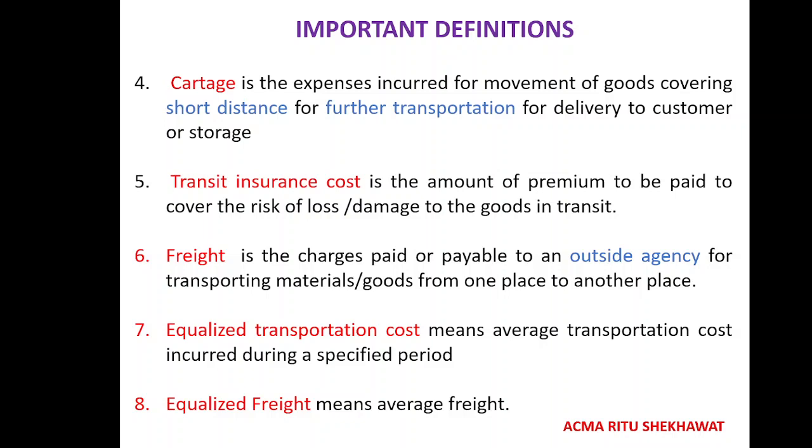So the two distinguishing factors of cartage are, first, that it covers a short distance and cannot be for a long distance. And number two, it is used for further transportation, which means it should be used not as a primary source of transport but as a secondary source of transport. So the furtherance of transport is done by cartage only.